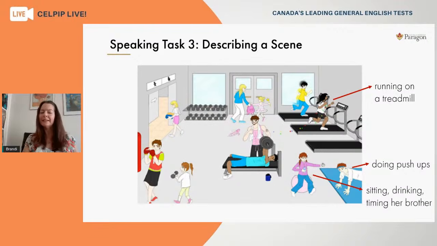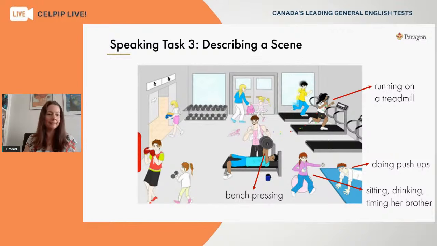And in this case, we don't know for sure if this is a brother and sister team, but because their hair color's the same, they look similar, we're going to introduce the notion that they're brother and sister. So you can create some of these details as you speak, as long as they're logical. So we'll suggest that this little girl is timing her brother who's doing the push-ups. So next to them in the center of the room, it looks like a man who is bench pressing.